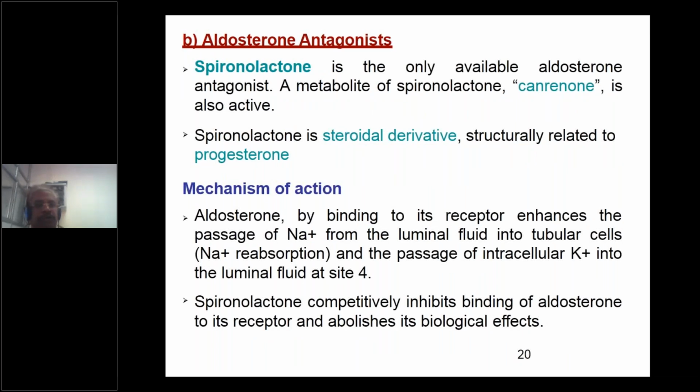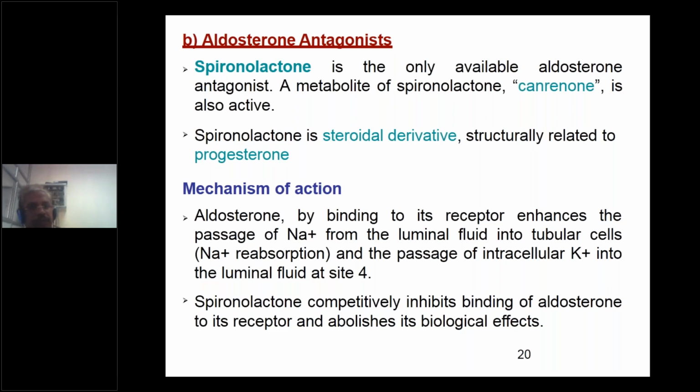Now, coming next, that is the aldosterone antagonist, the second class under site 4 for diuretics. Spironolactone is the only available aldosterone antagonist. Only one example under this. Spironolactone is active, and its metabolite, canrenone, is also active. You can say spironolactone and its metabolite canrenone are both active.